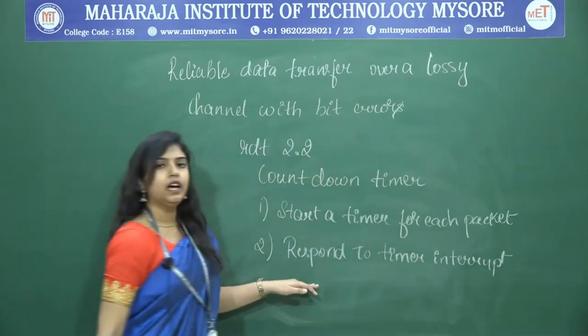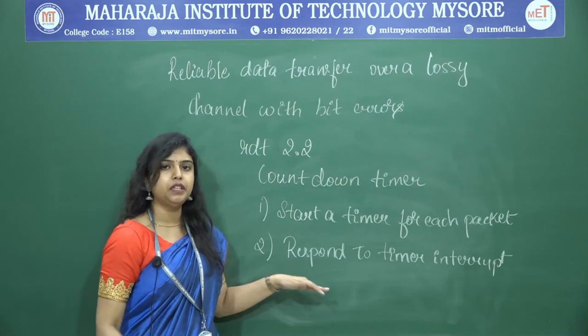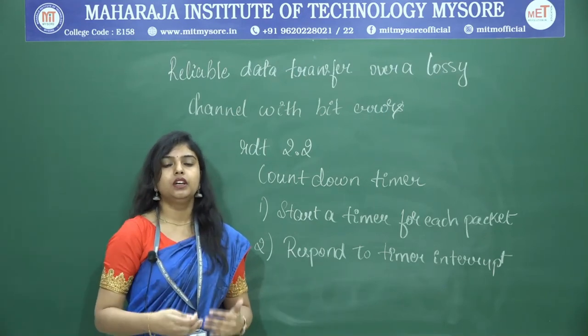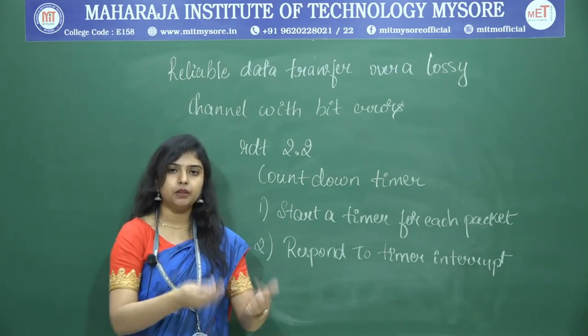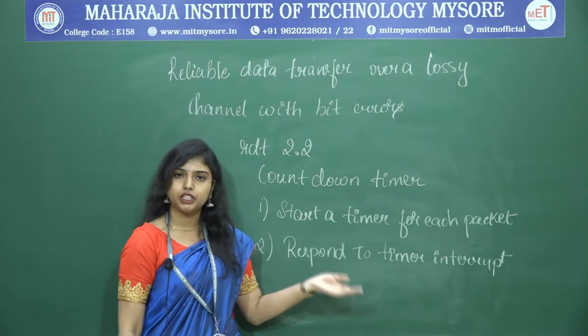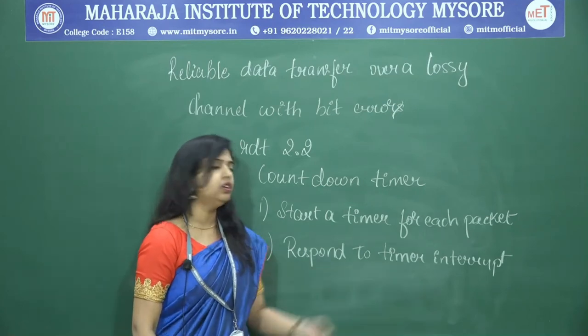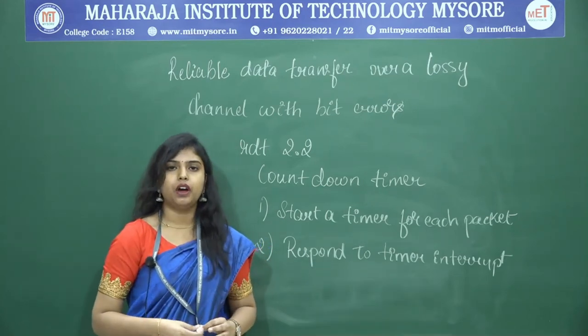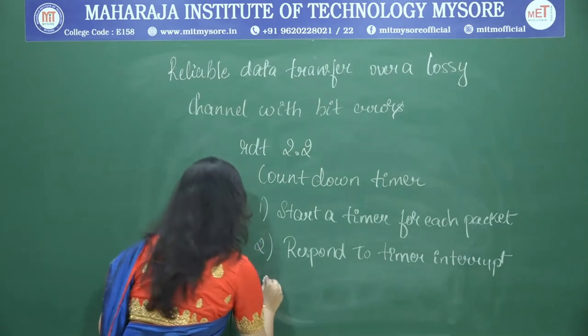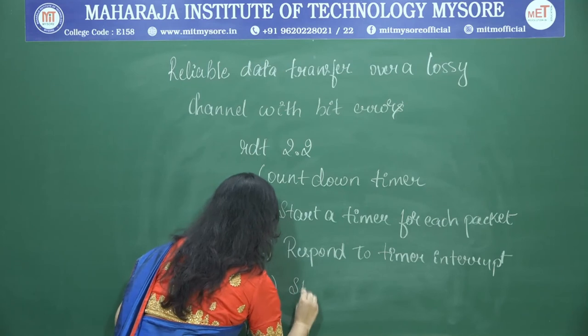That means take an appropriate action. Within 1 minute, if I do not receive the acknowledgement by the receiver for the sent packet, I have to retransmit the data. That means I have to take some action, that is, respond to the timer interrupt. After that, what do you have to do? I have to stop the timer, isn't it? The third step is to stop the timer.